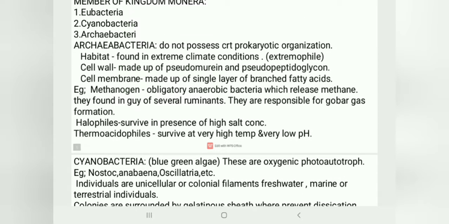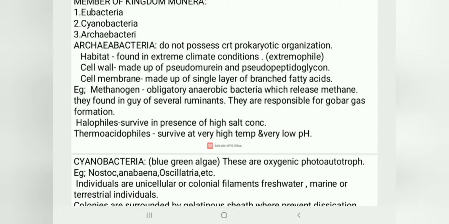They do not possess the correct prokaryotic organization. They are present in extreme conditions. Coming to their profile, their habitat is found in extreme climate conditions, which means extremophiles. The cell wall is made up of pseudomurein and pseudopeptidoglycan. Pseudo means false, meaning they cannot have a correct murein form. Lipopolysaccharides are not contained; they have false lipopolysaccharides.